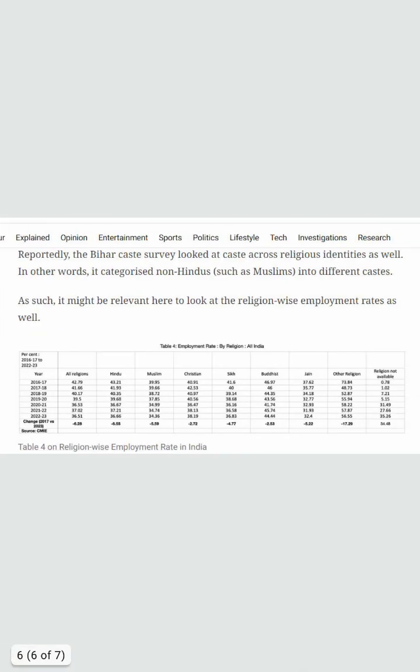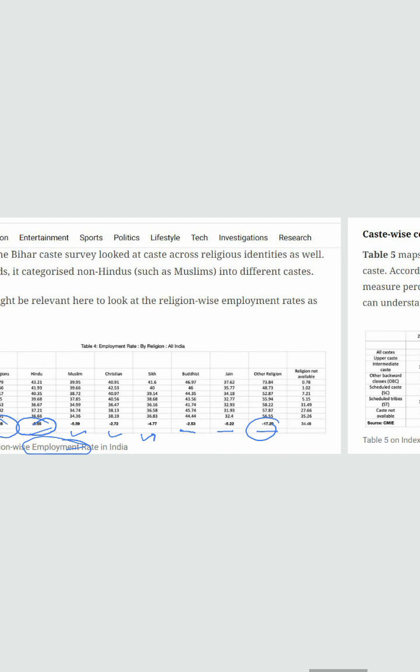Now, what does the religion-wise data say? For the Hindu religion, the employment rate decreased by 6.55%. Muslim, it is 5.59%. Christians, 2.27. The Sikhs' employment rate decreased by 4.77%. Similarly, Buddhist, Jain, and other religions, these are the data. Overall, for all religions, the employment rate decreased by 6.28%.